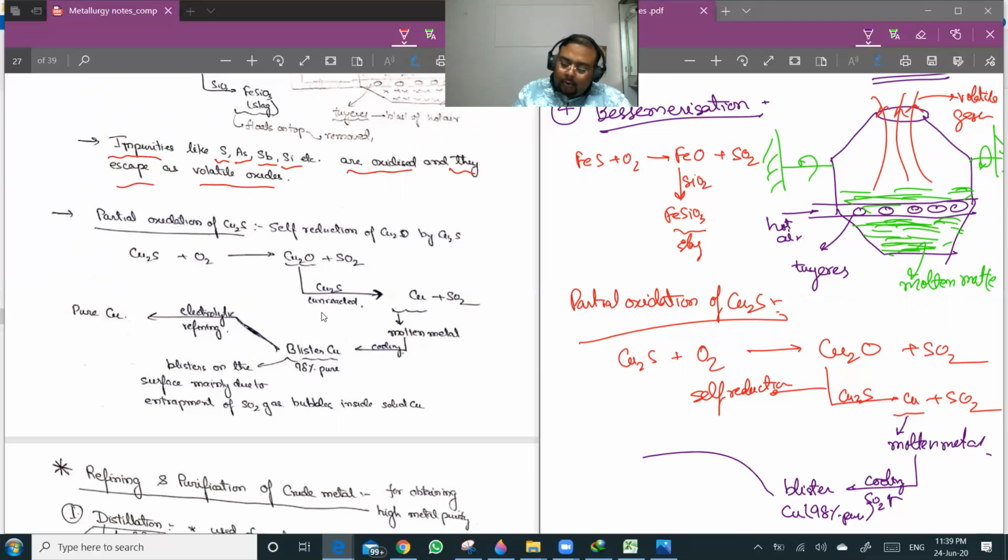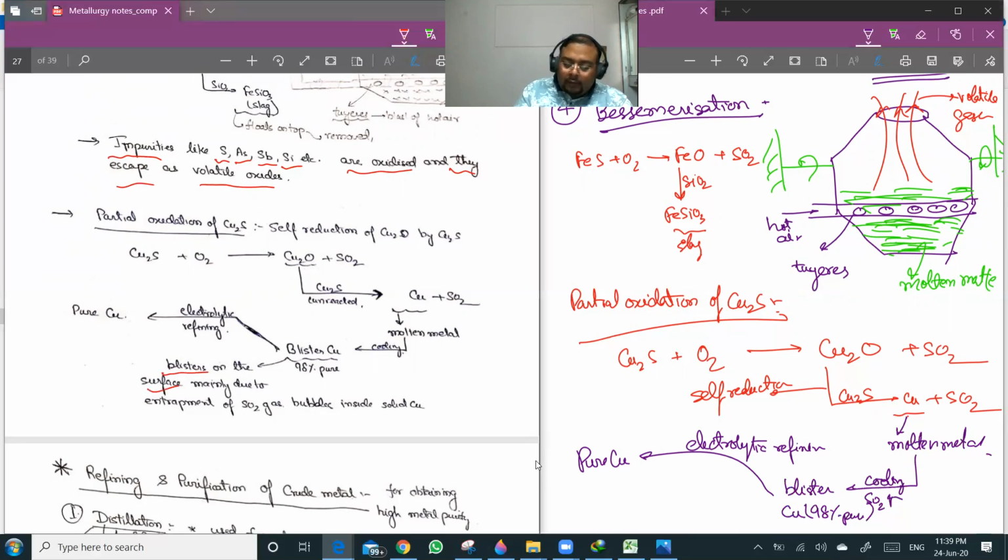Then we do electrolytic refining to get pure copper. The blisters are mainly on the surface due to the entrapment of SO2 gas bubbles inside the solid copper matrix. So this is all about the metallurgy of copper.